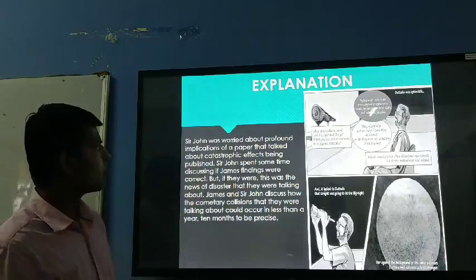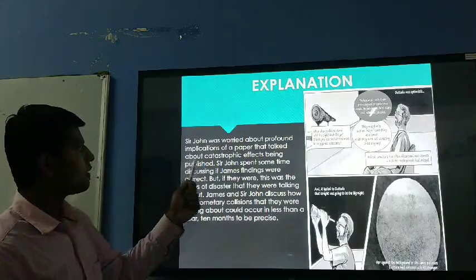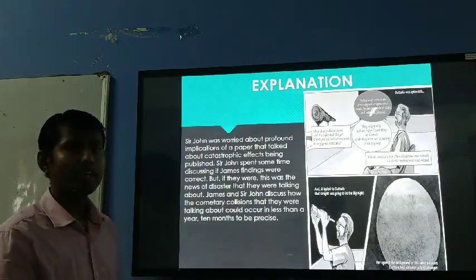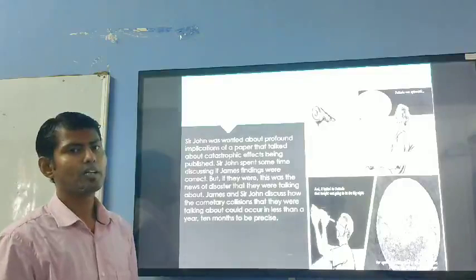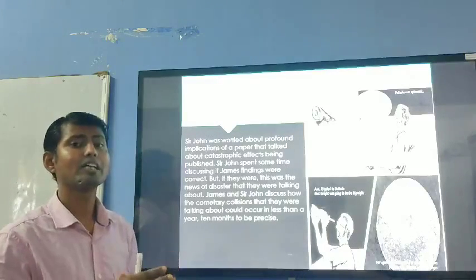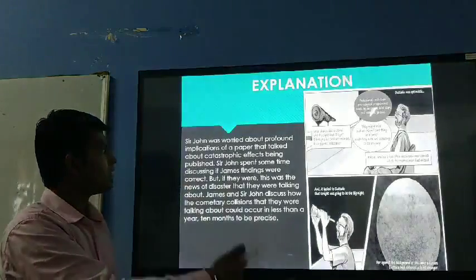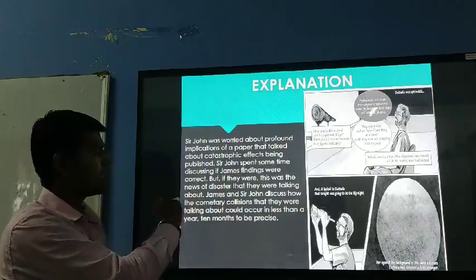So John was worried about the profound implication of a paper that talked about catastrophic effects being published. He was worried that if the news is published in the newspaper, it will have great implications and it will create a disaster, right? Catastrophic means disaster. So John spent some time discussing if James' findings were correct.